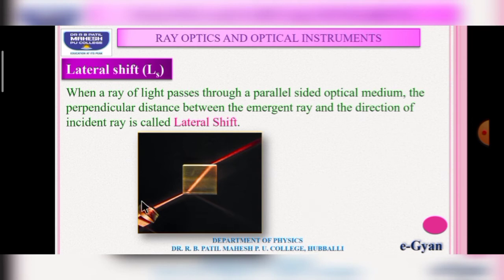Here the directions of the incident ray and emergent ray are the same, but there is a separation between them by a certain distance, and this separation is called lateral shift.